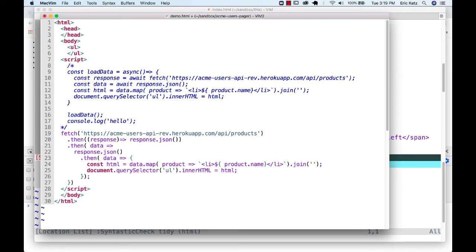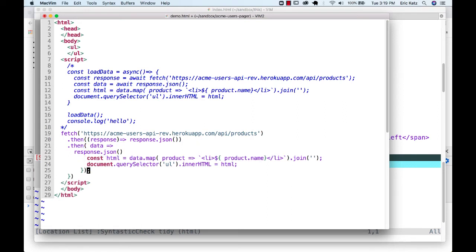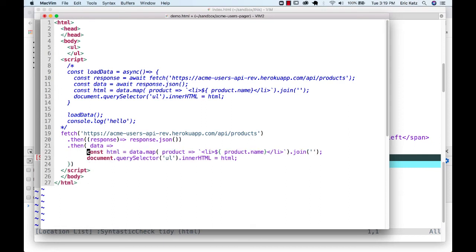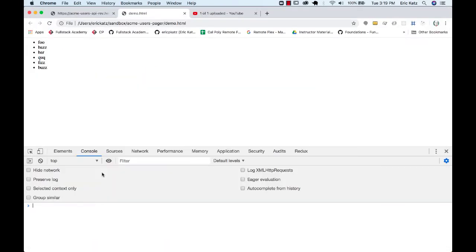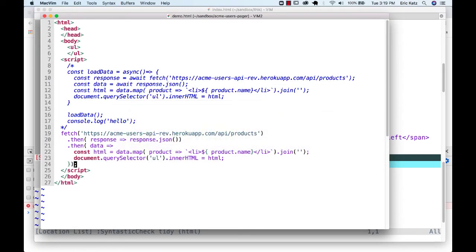And we could end up getting rid of this then and moving this over. And it reads a lot better. It reads in a really linear way. And I could even get rid of some of my parentheses over here. And this is going to end up working, hopefully, the same way.